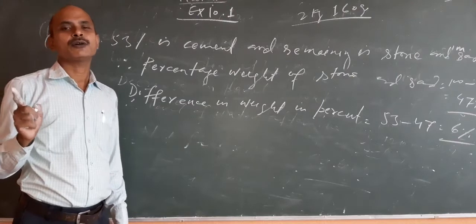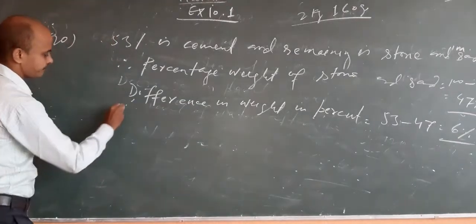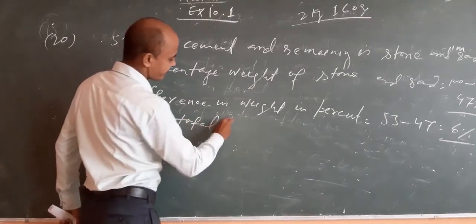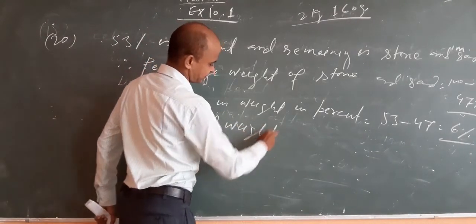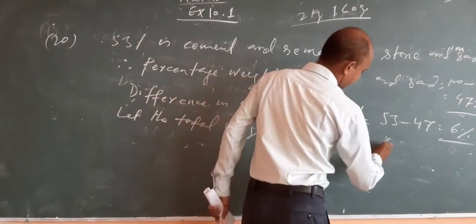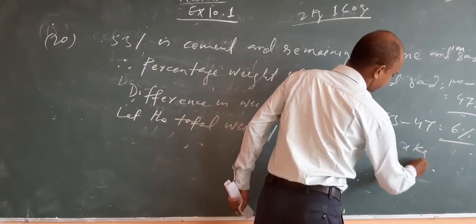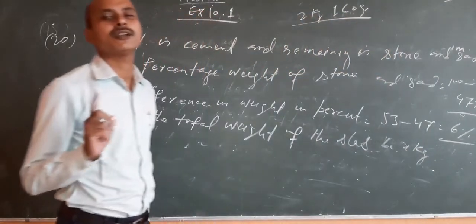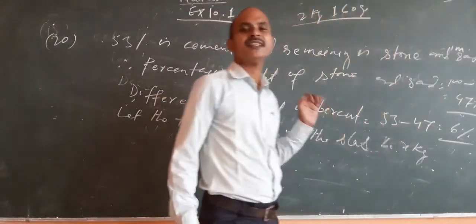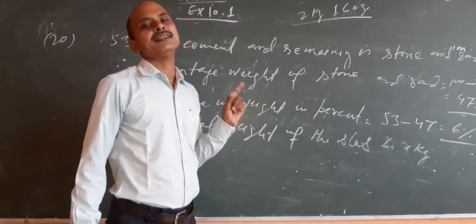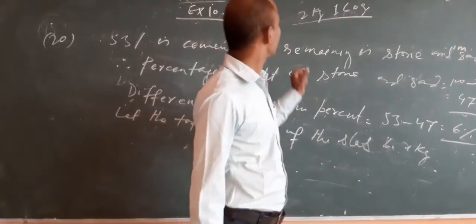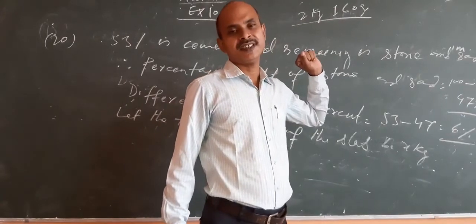Let the total weight of the slab be x kg. If x kg is the total weight, then 6% of the total, the difference of cement and sand and stone, is 2 kg 160 gram.